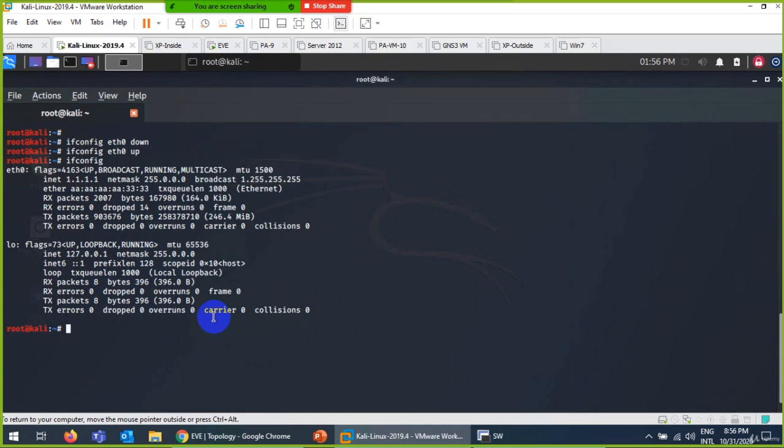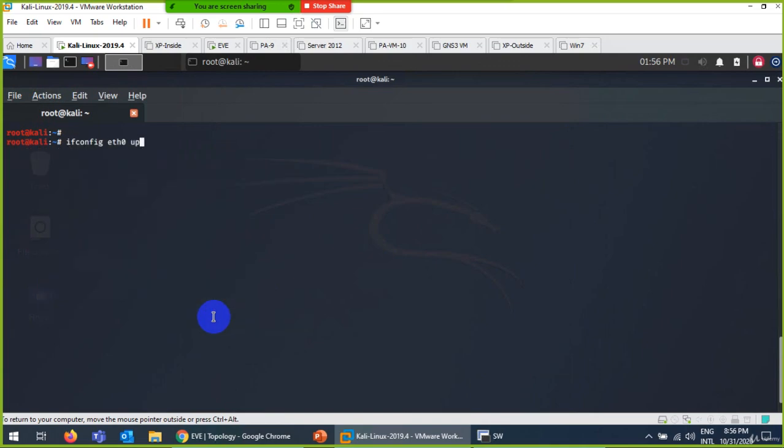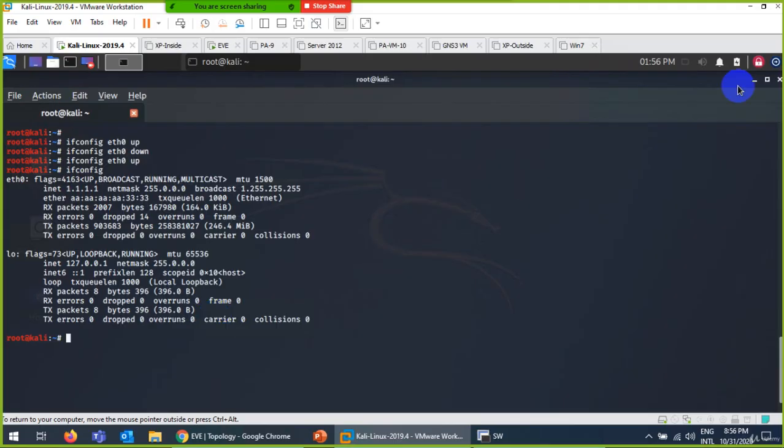Okay, and now let's see if the interface is down and up, ifconfig. Still nothing. So the best thing is to right click on this one, disconnect and connect. Okay, now it will get.